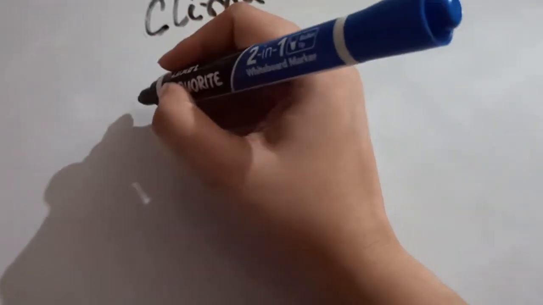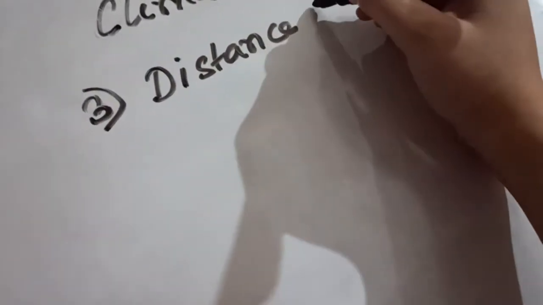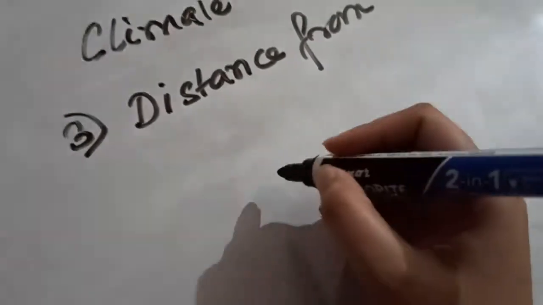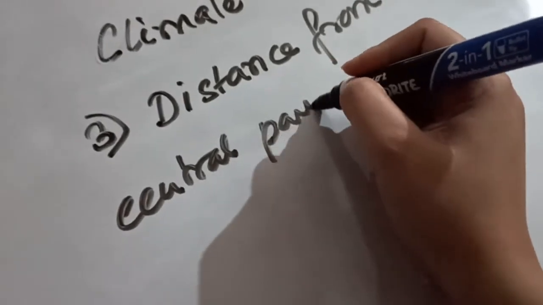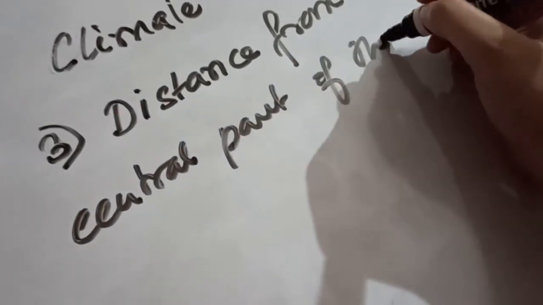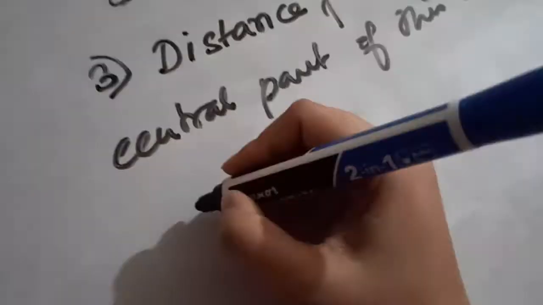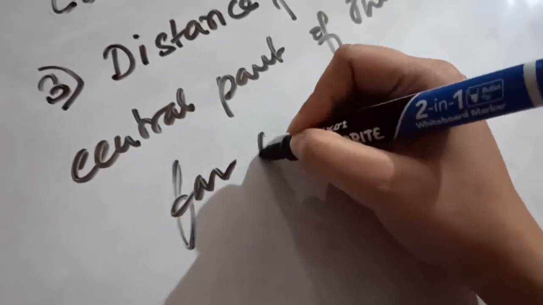Next point is the distance from sea. The central part of this continent lies far away from the sea.